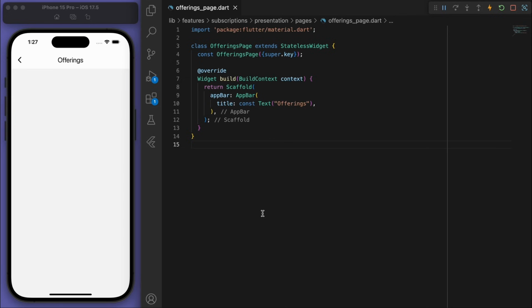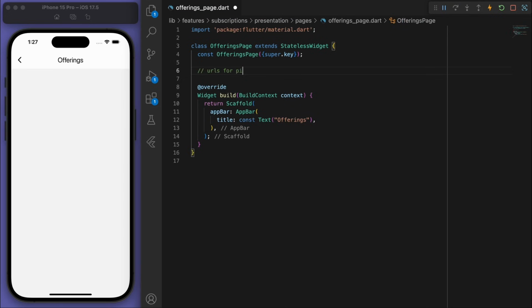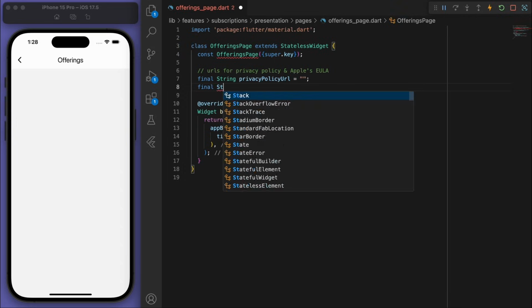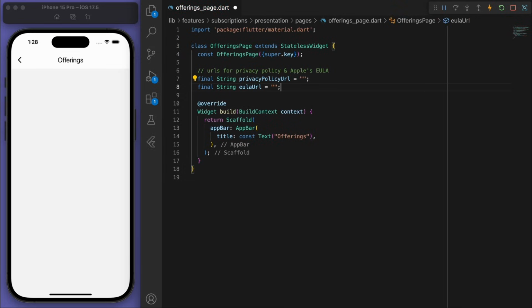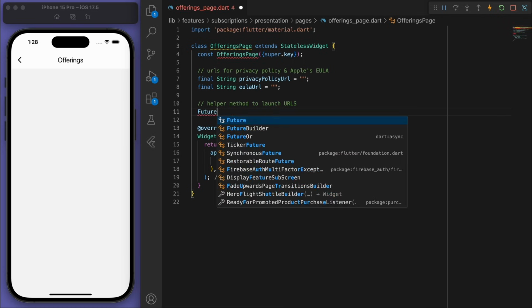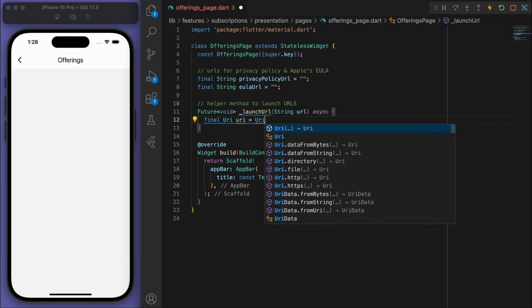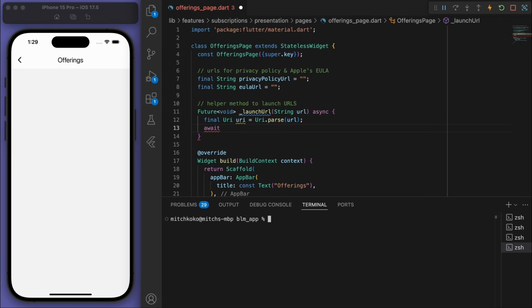So firstly, we need to have the URLs for the privacy policy and the Apple's end user license agreement. So it's required for us to have these links on this page. And so let's bring in the links later on when we're done coding it up. And let's also have a helper method to launch the URL so that the user can open up like a web page. So to do this, let's open up our terminal and add in this package, flutter pub add url_launcher.